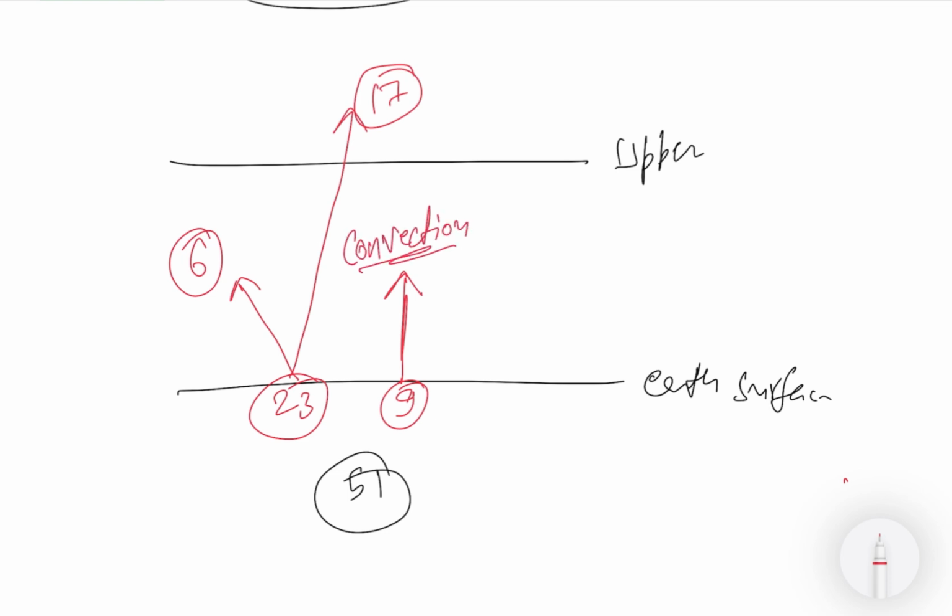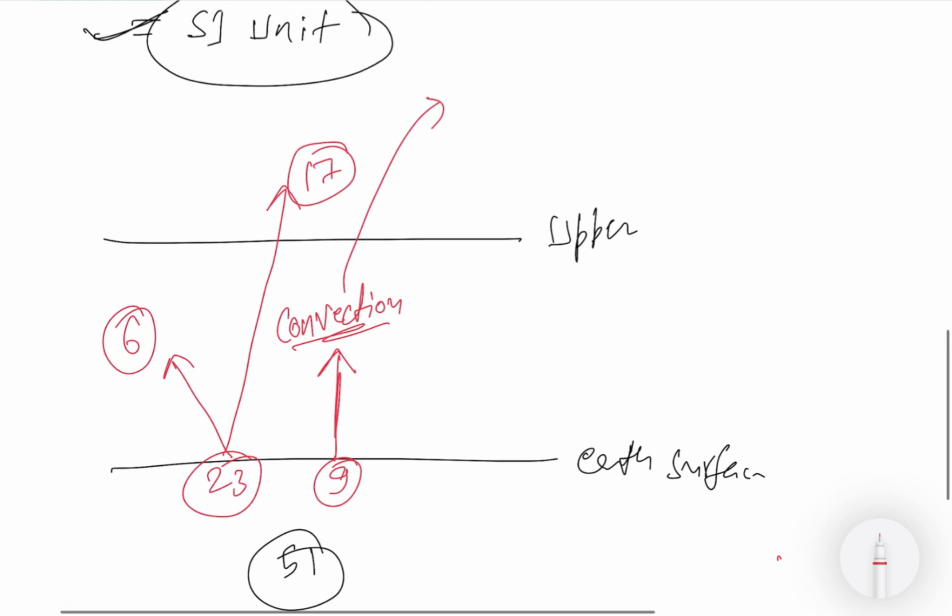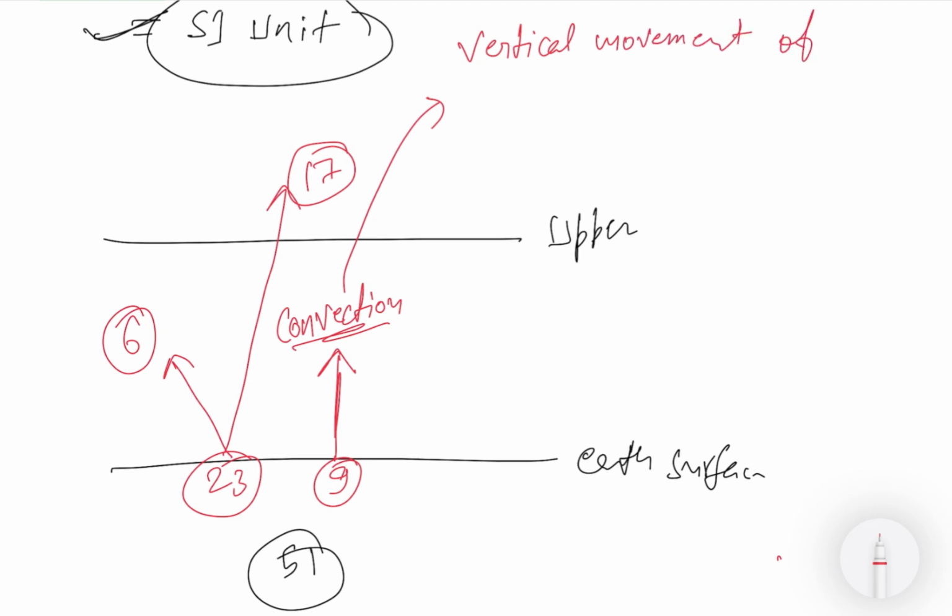For those who don't know what convection is, the simple definition of convection, I'm writing here so that you can also write it and make notes of it, it will be helpful: convection is a vertical movement of heat and moisture in the atmosphere.